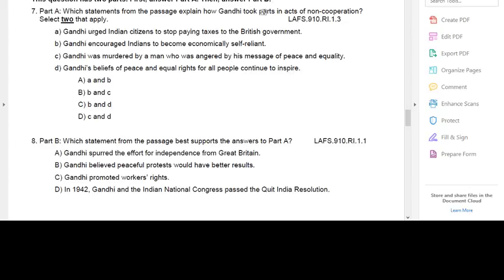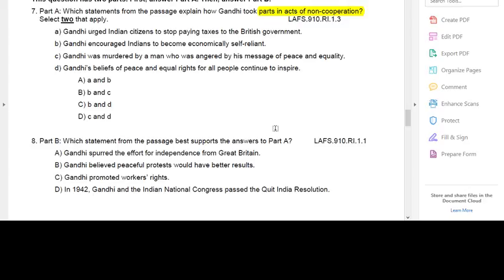So I'm looking for parts of non-cooperation, so I'm going to highlight that. I want to look for examples that show non-cooperation, or somebody not doing something that everybody else is doing. My choices are A, Gandhi urged Indian citizens to stop paying taxes to the British government. B, Gandhi encouraged Indians to become economically self-reliant. C, Gandhi was murdered by a man who was angered by his message of peace and equality. And D, Gandhi's beliefs of peace and equal rights for all continue to inspire.